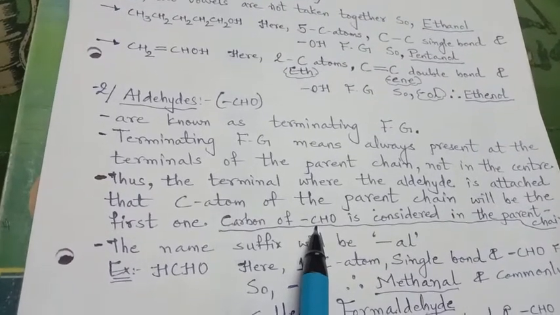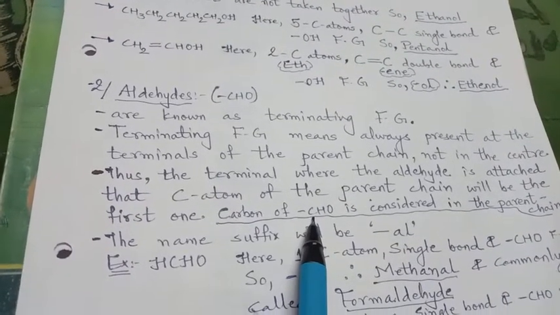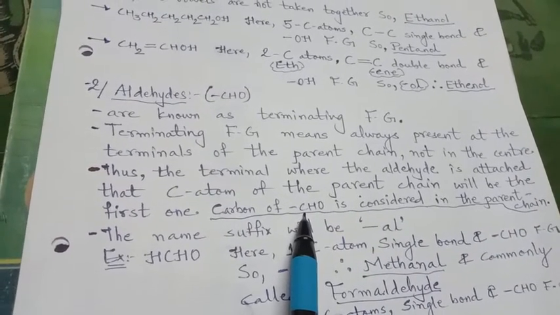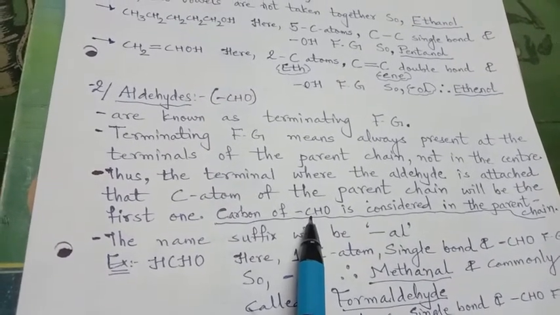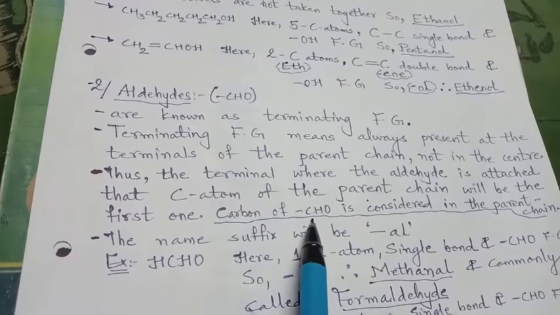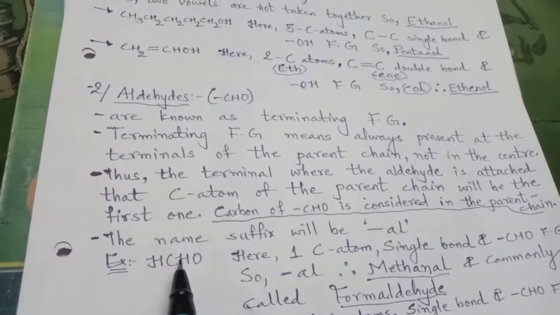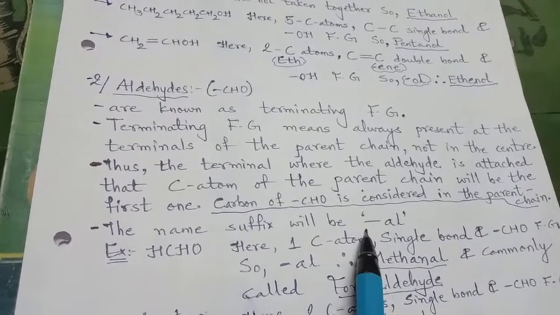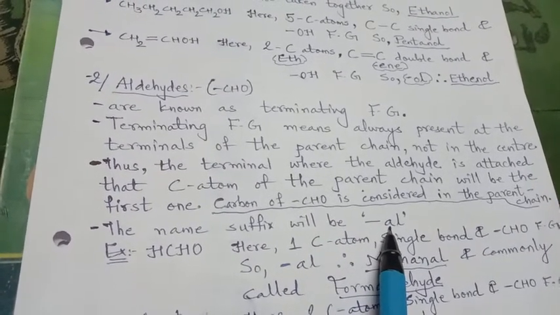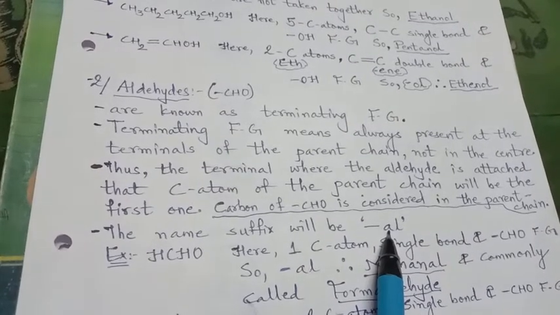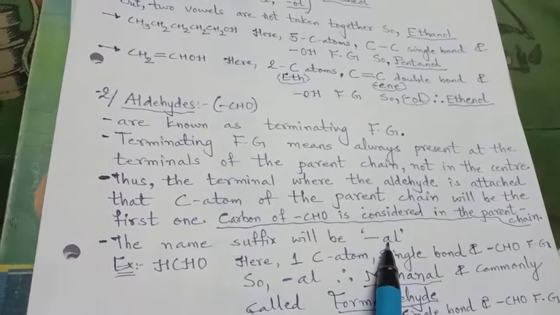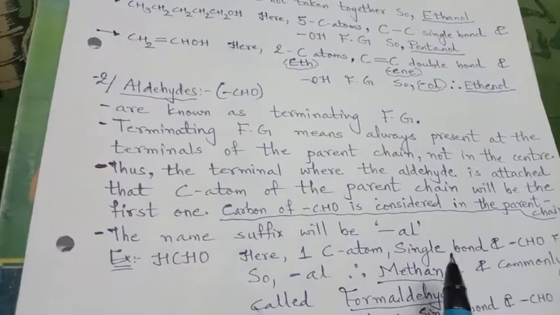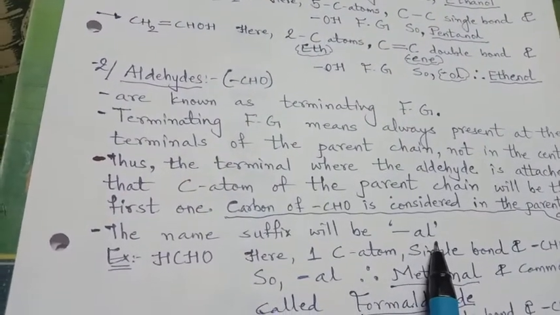Right? You have seen in the movies a dialogue, जहाँ हम खड़े हो जाते हैं वहीं से नंबर शुरू होता है. So aldehyde is like this. Where it stands, from there the carbon numbering is given. Right? The suffix will be al. As alcohol was given OL, here for aldehyde we take the starting two letters, AL, as the suffix.